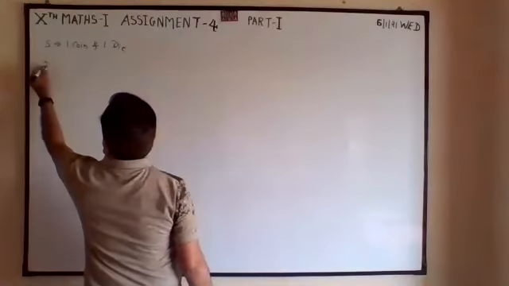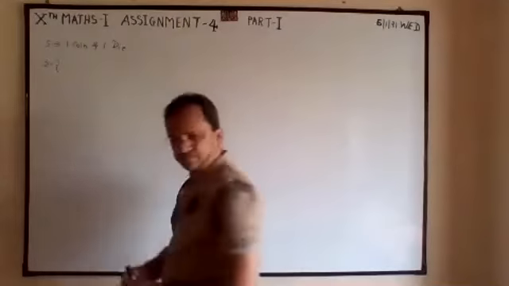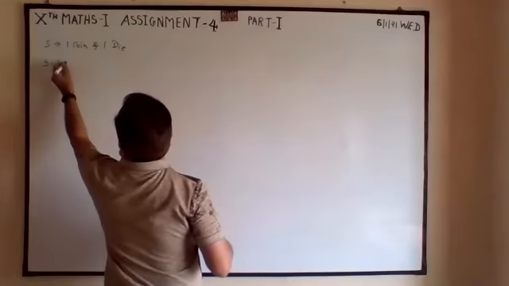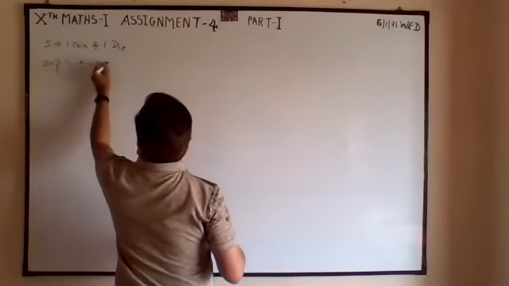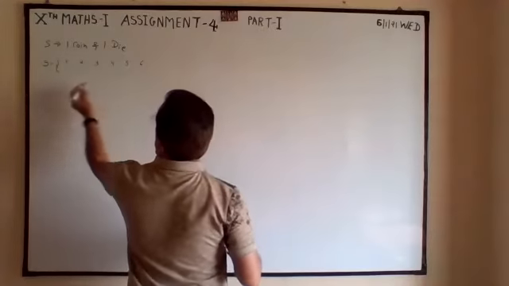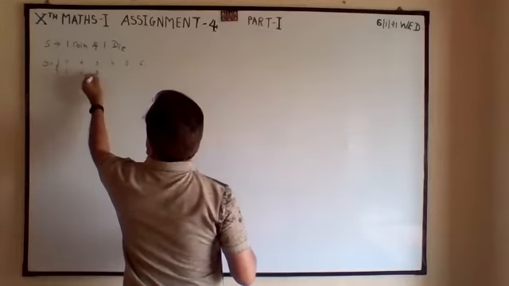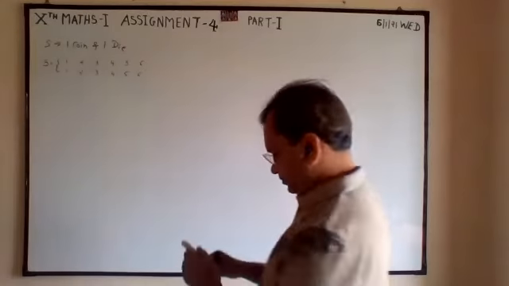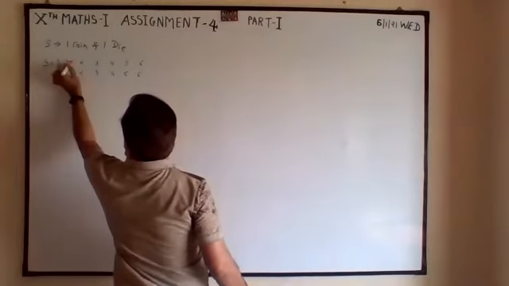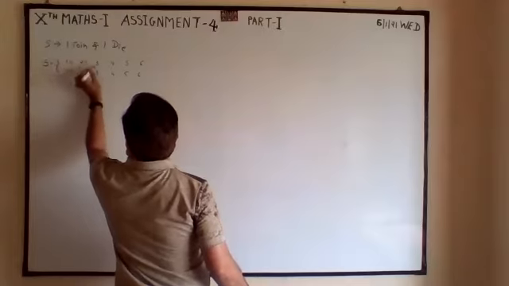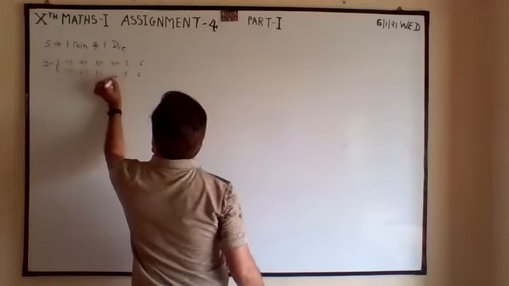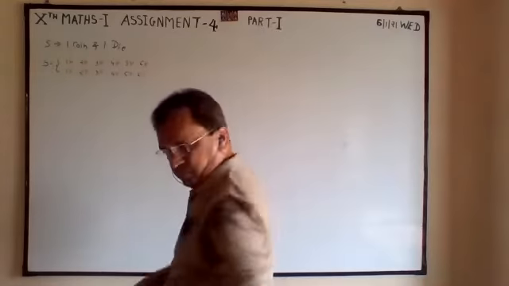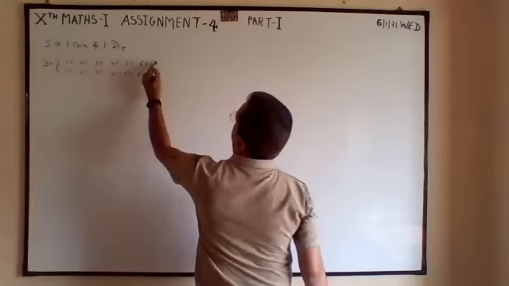So all 6 numbers with H, all 6 numbers with T. So these are the pairs.